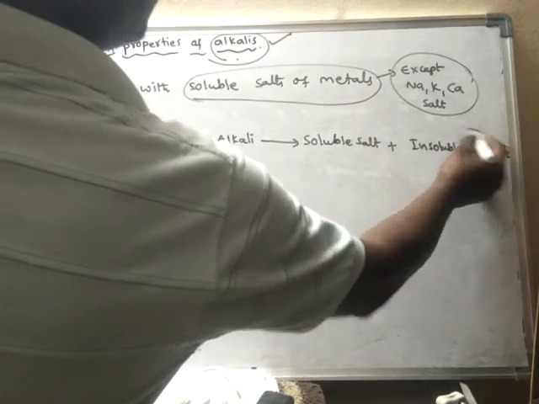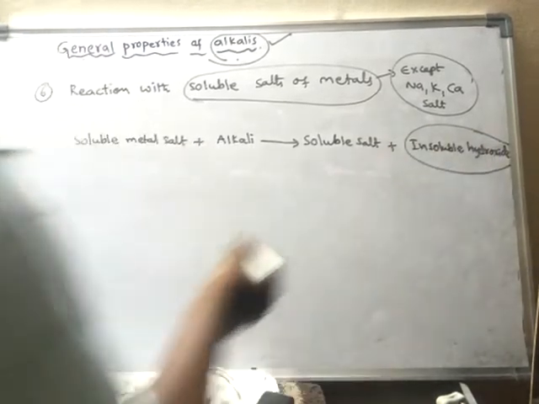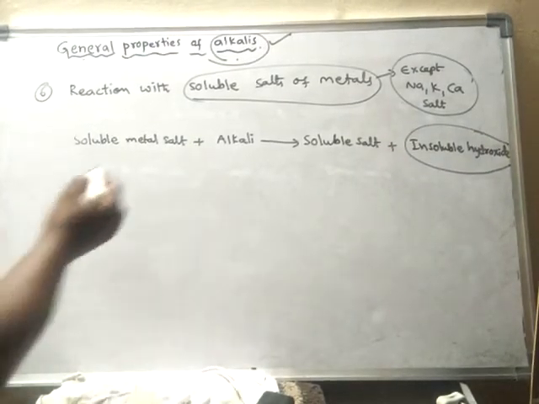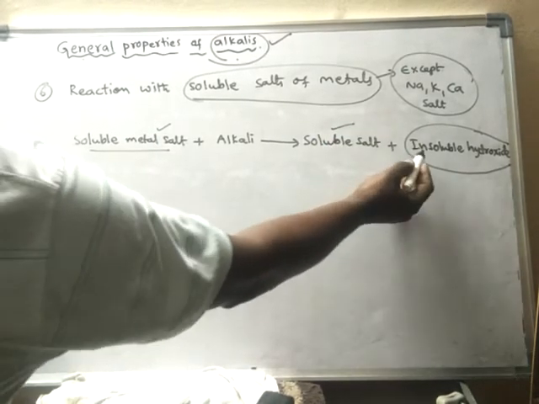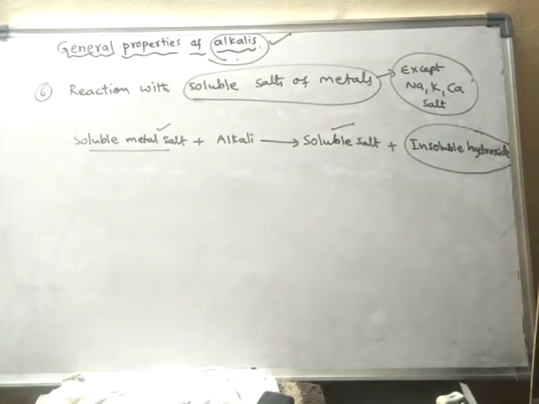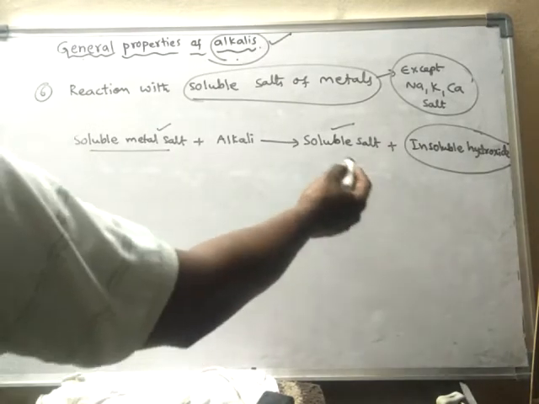Here it is forming insoluble hydroxide. This is important. Soluble salt will form another soluble salt, but an insoluble hydroxide it forms along with the formation of this soluble salt.